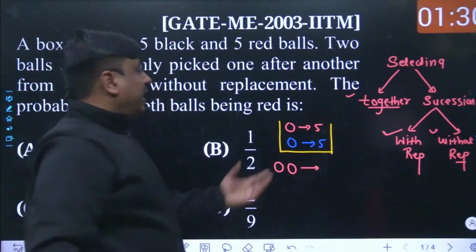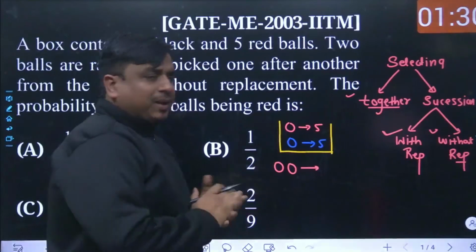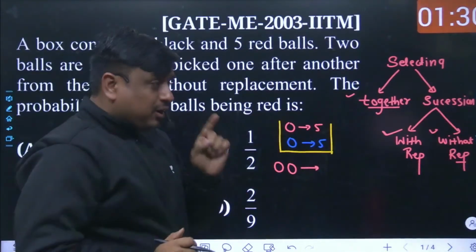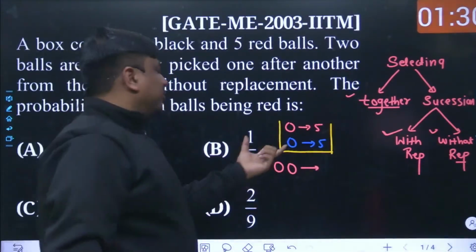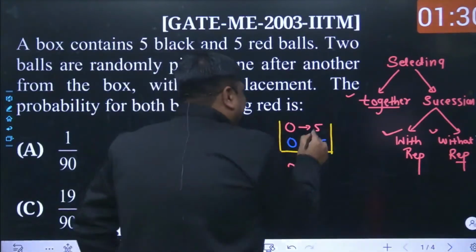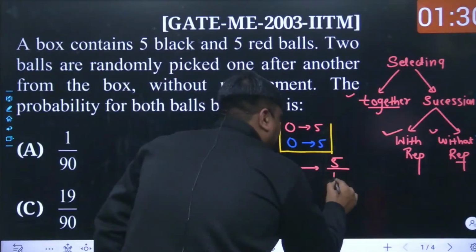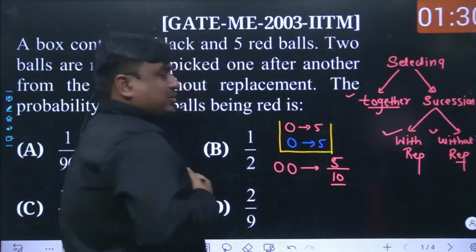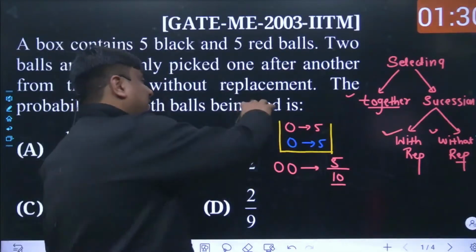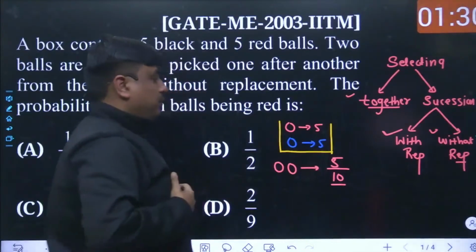At the very beginning, we had a total of 10 items. Among them, 5 are red and 5 are black. In how many different ways can the one ball which must be taken out from these 10 balls be red? You could have chosen either of the 5 balls, out of a total of 10 balls. So this is the probability that in the first withdrawal, the ball taken out is red.